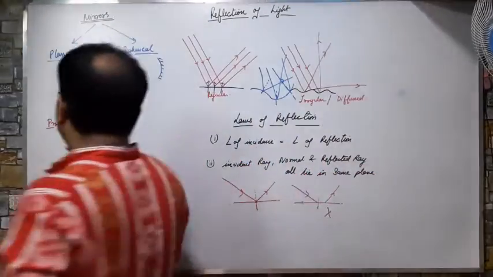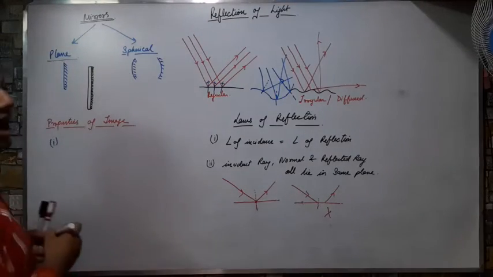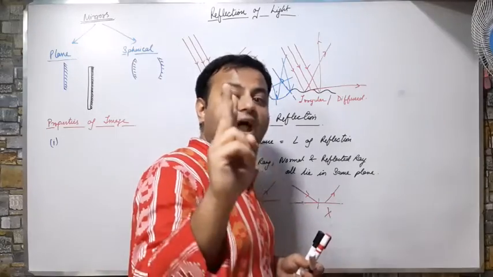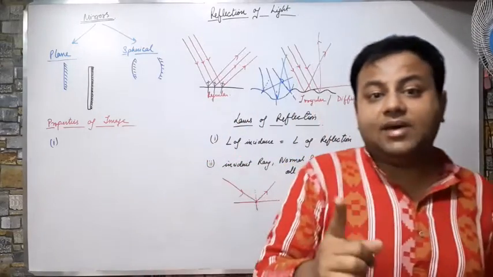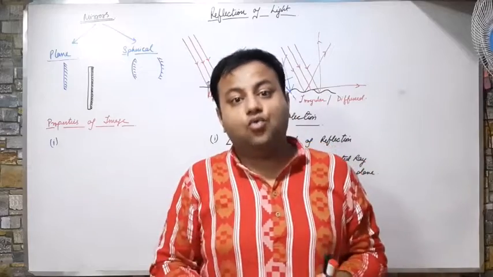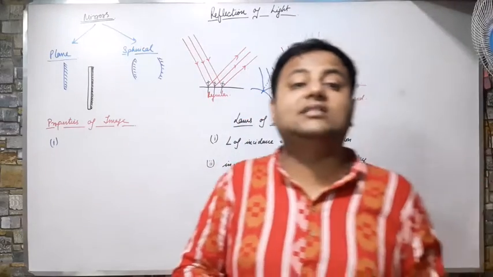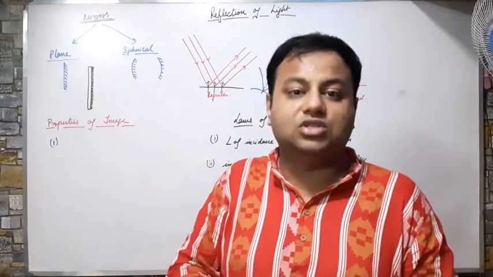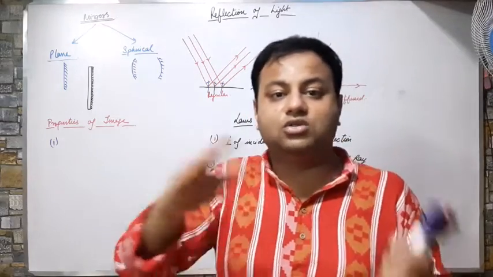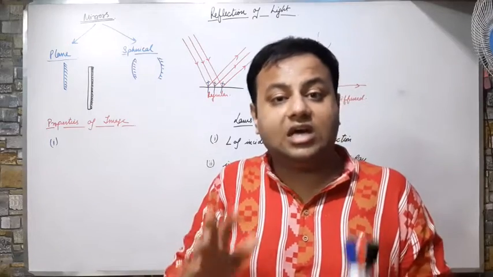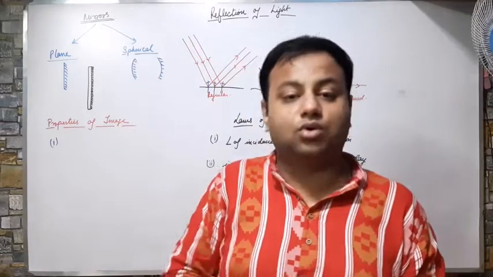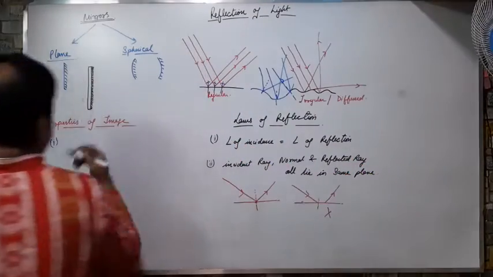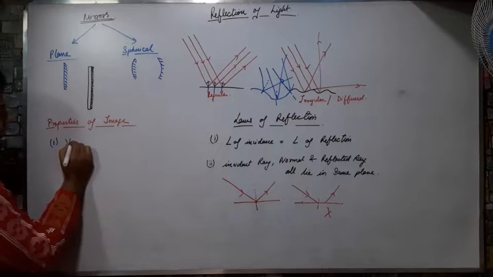Okay, so the first property: I told you that images are of two types, real image and virtual image. Real images are always inverted while virtual images are always erect, meaning they look upright. So when you see yourself in a plane mirror, do you see yourself inverted or upright? We see ourselves upright. So that means we are seeing a virtual image. So the first property, it is a virtual image.